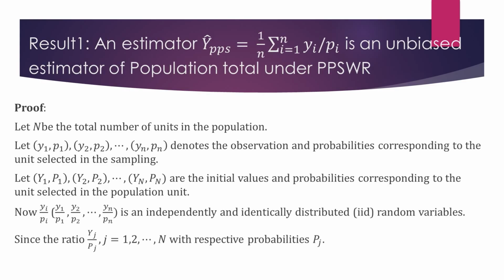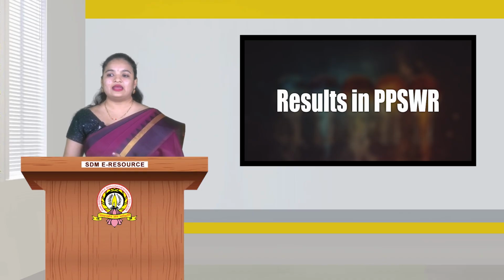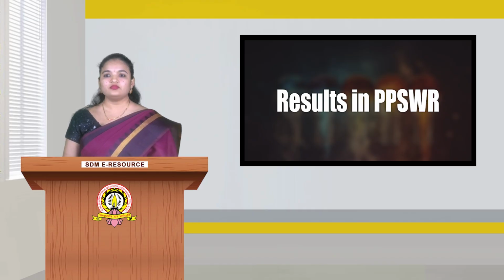Likewise it is y1, y2 and so on, small yn with their respective probabilities p1, p2 and so on, pn. Now, yi by small pi means small y1 by p1, y2 by p2 and so on up to small yn by pn. These are independently and identically distributed random variables, since each of the y observations is independent.